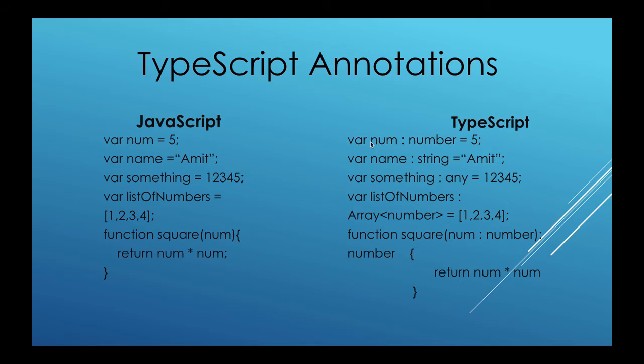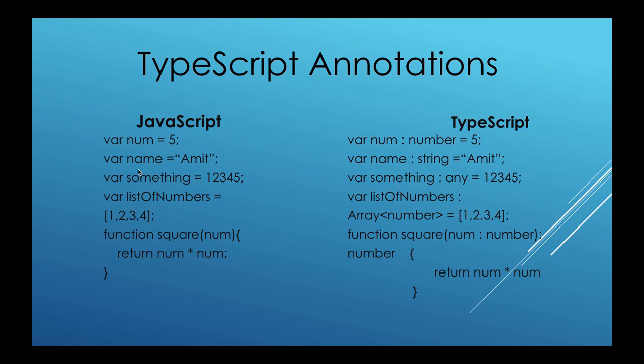But in TypeScript, the same thing gets converted into var num, and then you have to define the type of that particular variable, so it is var num: number = 5. We are defining the type of num in TypeScript, and that's why it is a strongly typed language.